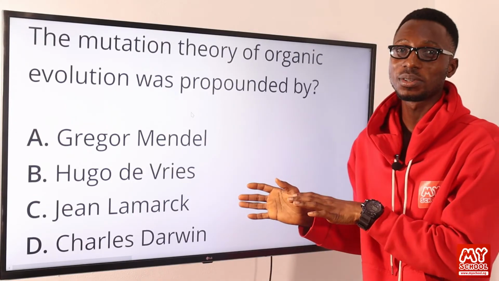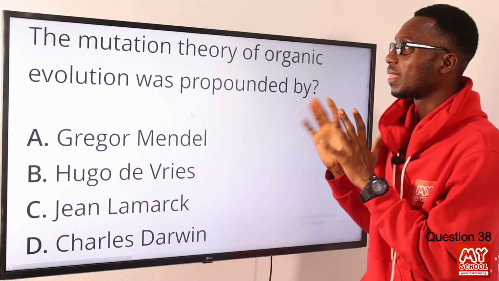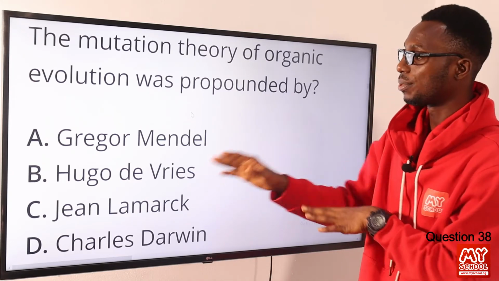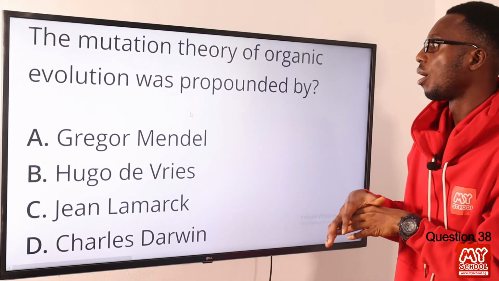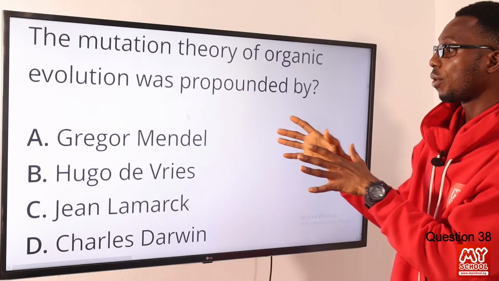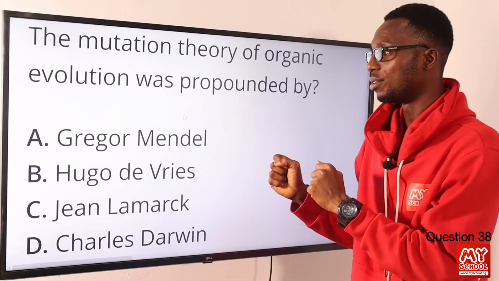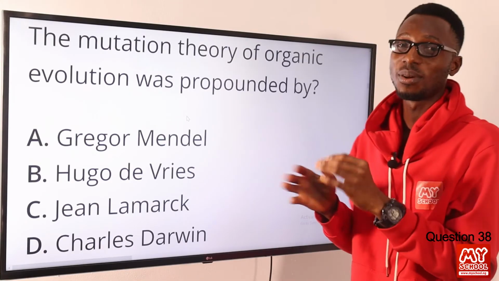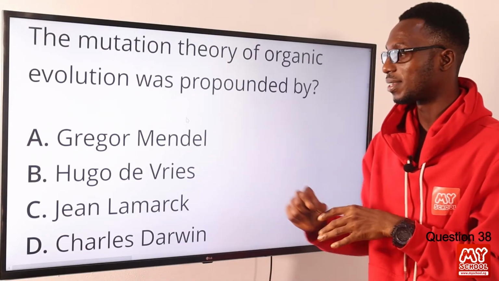So join me as of question 38. The mutation theory of organic evolution was propounded by? You can attribute this to option B, Hugo de Vries. If you come to Gregor Mendel, the Mendelian law of segregation, basically the fundamental laws of inheritance, we give it to this man here.